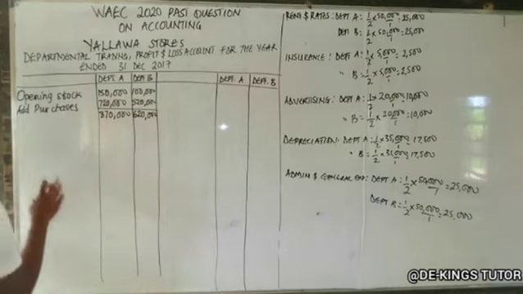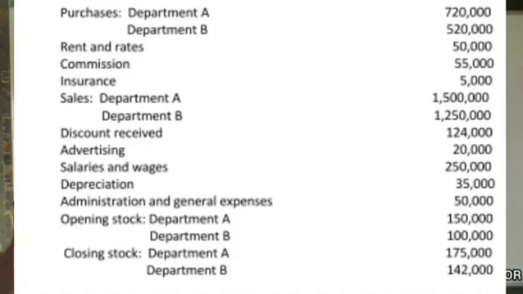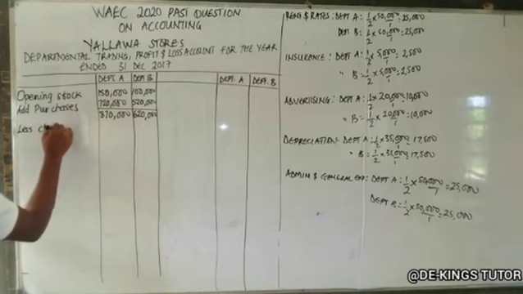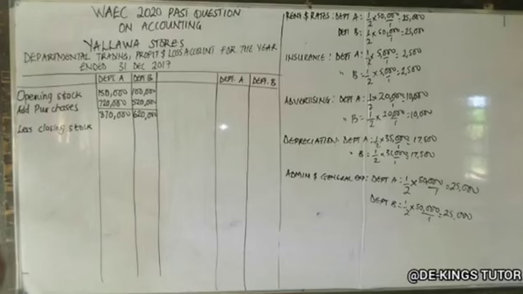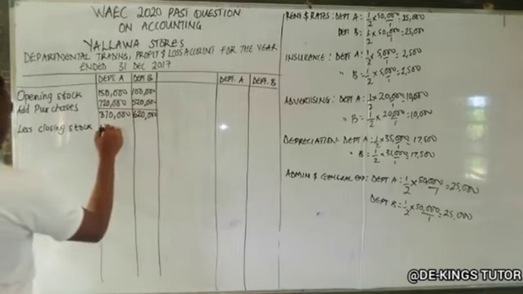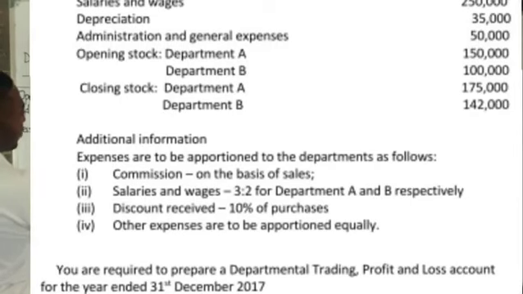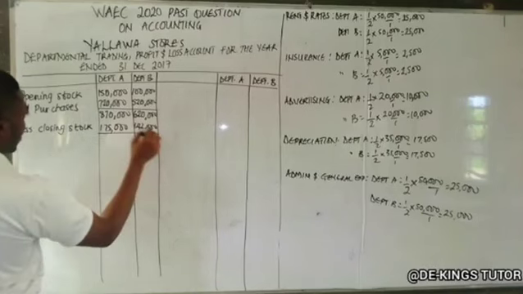So we check if there's carriage inward, but there is none. Check if there's returns outward. There is none. So let's less our closing stock. Less closing stock. In the question there, closing stock has two departments also, departments A and B. Department A is 175,000, while department B is 142,000. Okay, so let's have 695,000 and this is 478,000.